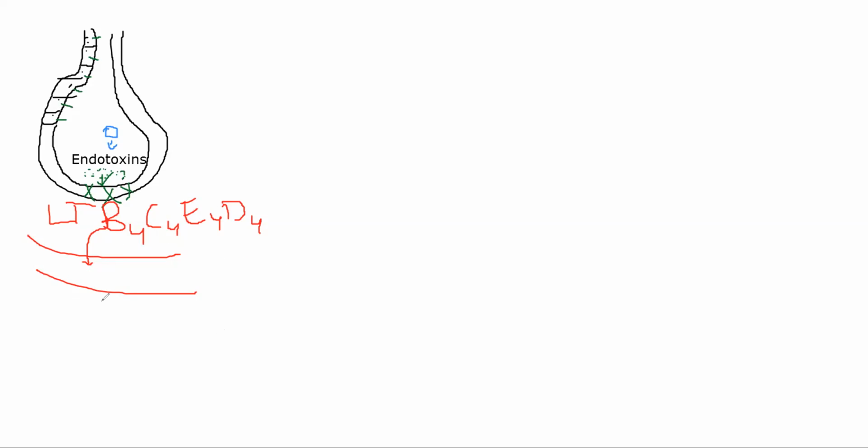Let's do that here. Let me decrease the size of this a little bit so that it can be accommodated. Alright, so we have leukotriene. I'm abbreviating leukotriene as LT.